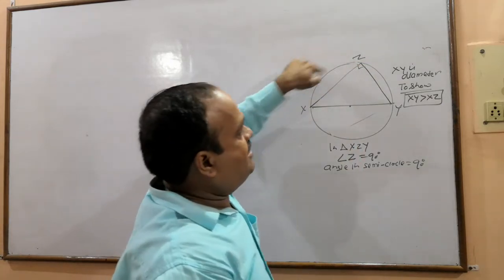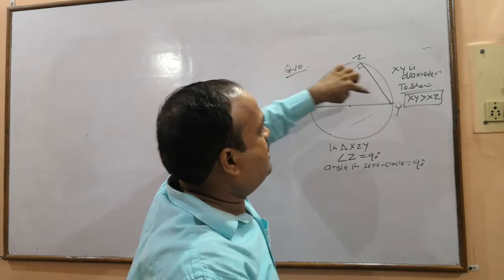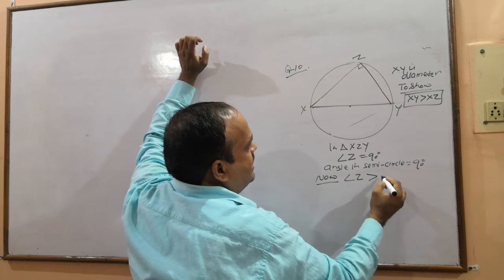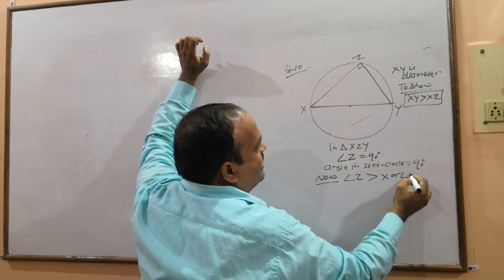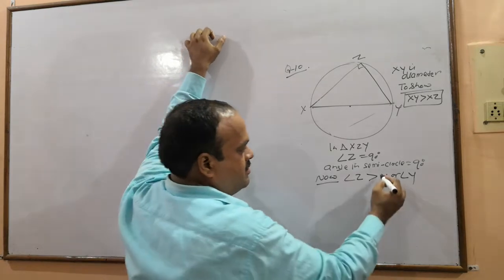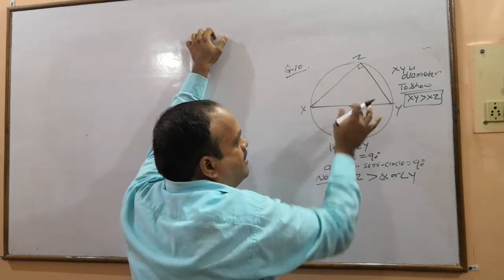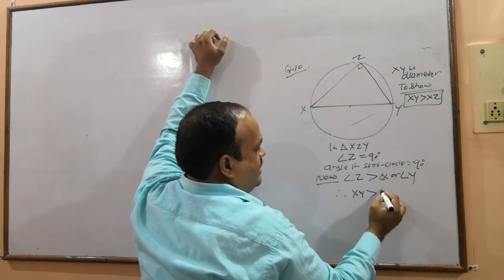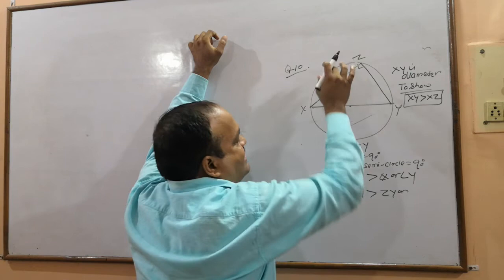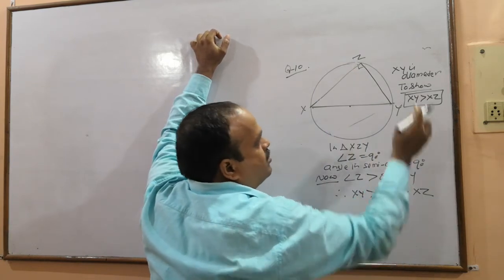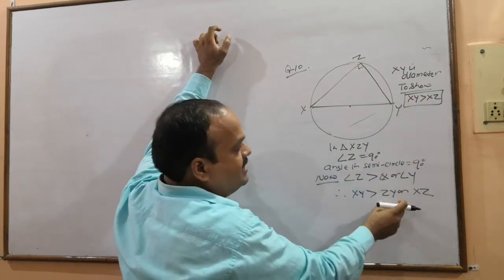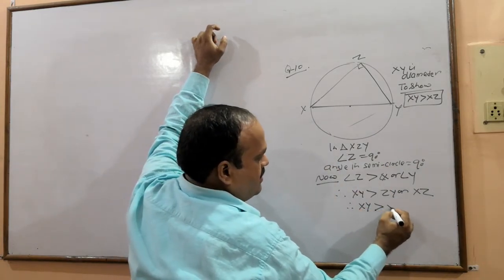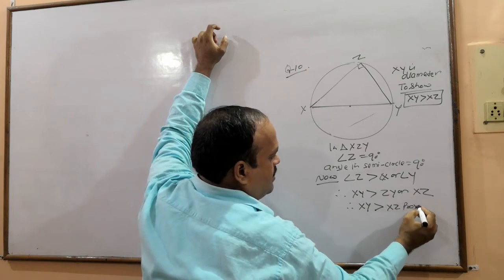And I have told you, in a right angle triangle, this angle will be greater than this and this. Now, angle Z is greater than angle X or angle Y. Therefore, XY will be more than ZY and XZ. तो ये XY XZ से ही नहीं, ZY से भी बड़ा होगा. Therefore, XY is greater than XZ. Proved.